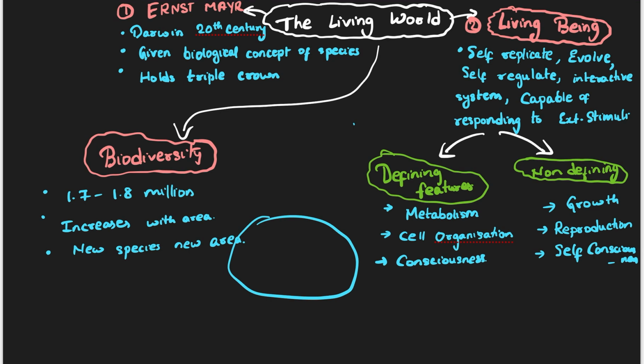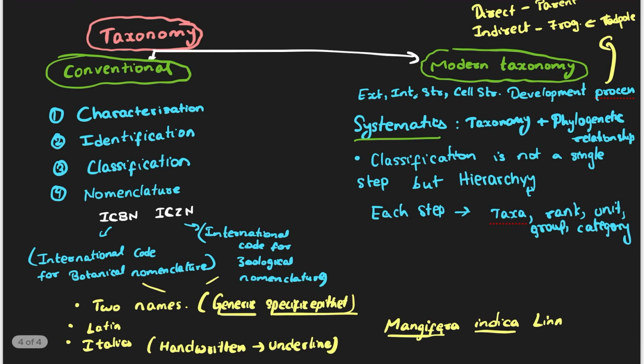And then we also learned what biodiversity is. Next we learned what taxonomy is. Taxonomy means we are putting the organisms into different taxa, into different levels. We are categorizing them, putting them into different classes, identifying them. So taxonomy is nothing but characterization, identification, classification, and nomenclature. First we characterize them, identify them, and classify them, and then we name them.